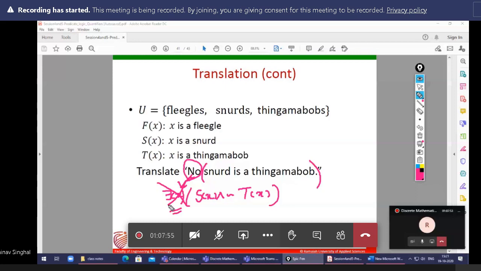Because what is written here? No snards is a thingamabob. So it is representing for all the snards. First, this is wrong, okay? Sir, but not everyone is a snard. Okay, that one is okay, but first you can check for this.